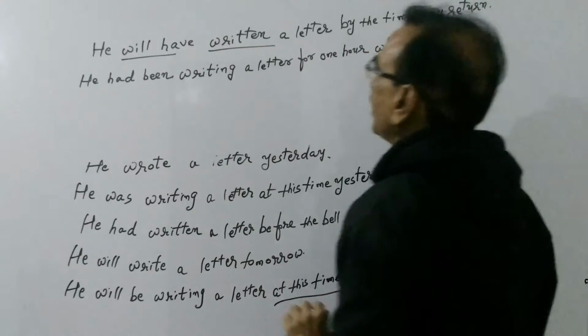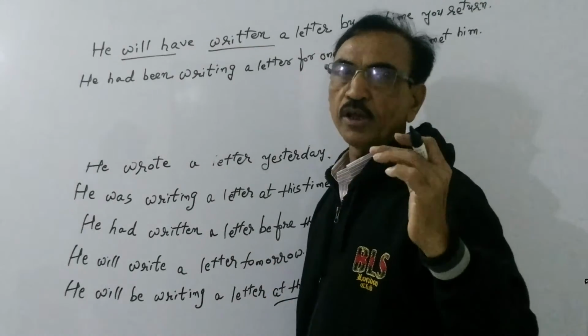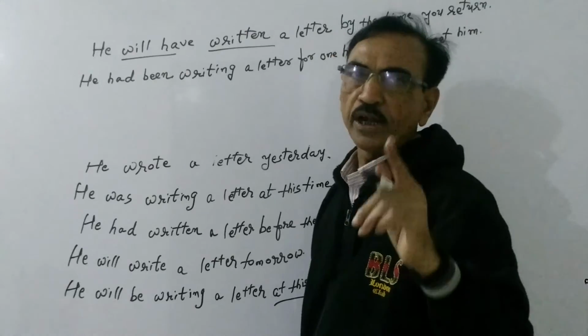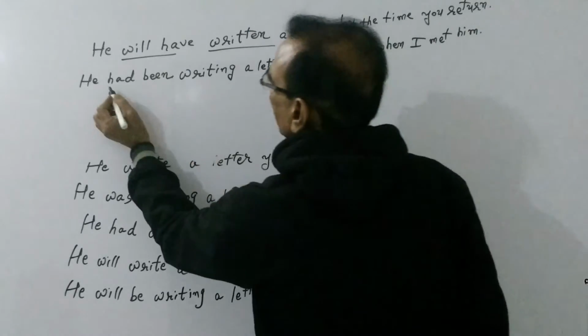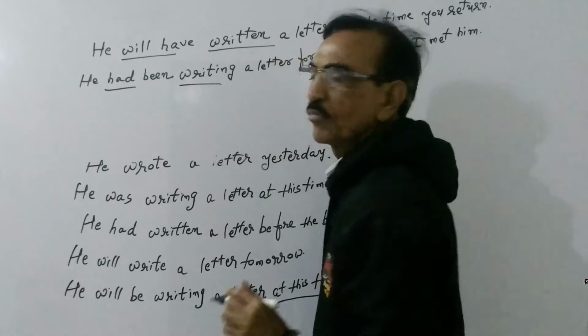His action of writing a letter was in progress for 1 hour. So we use had been plus verb with ing.